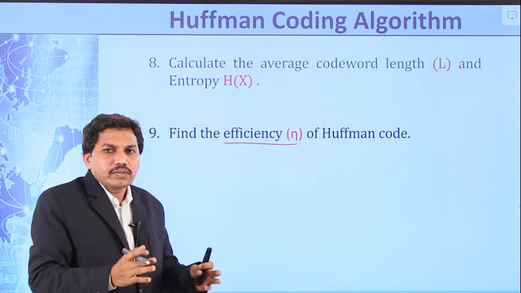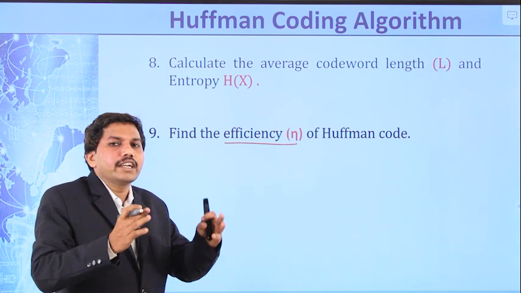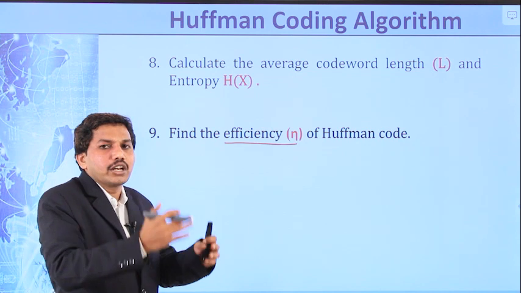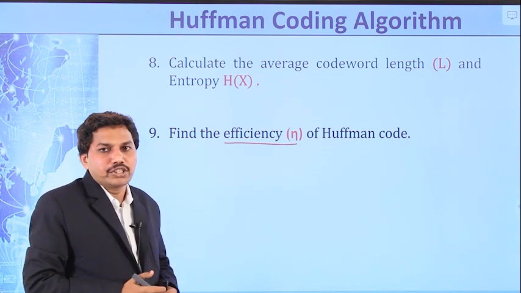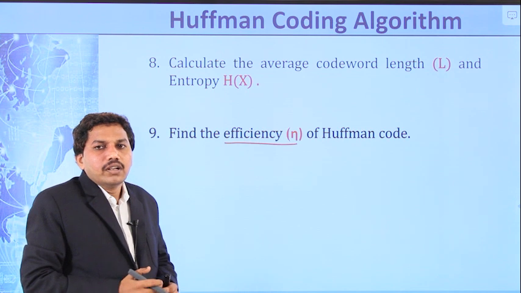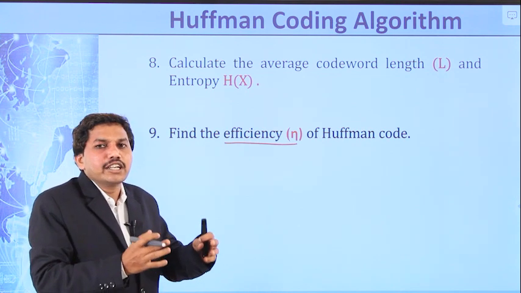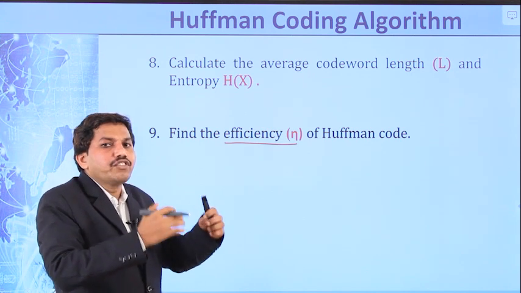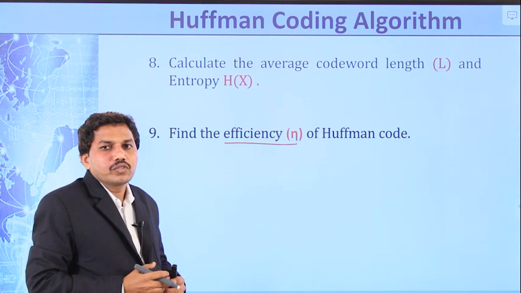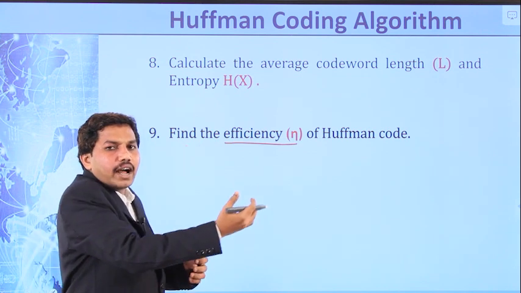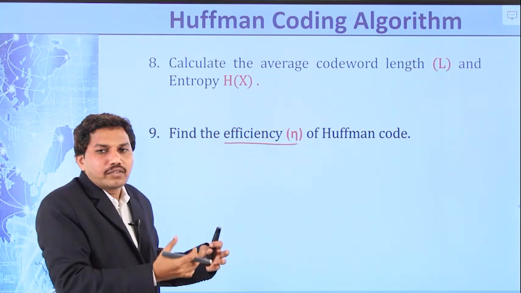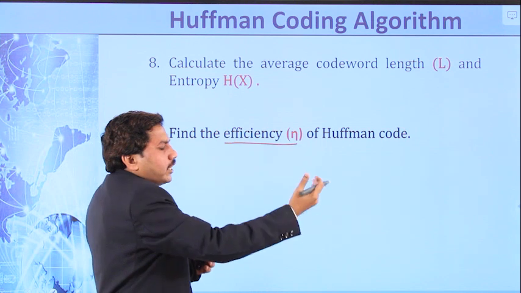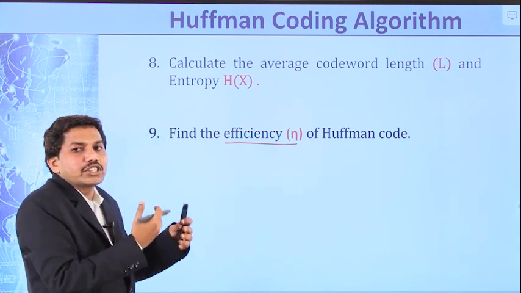So repeat this process until only two ordered probabilities remain. That means in the last column we have only two probabilities. Next step is to assign binary 0 to the upper probability and binary 1 to the lower probability of the last reduction. Okay. So now go back and assign binary 0 and 1 for each column, from right side to left side until the first column is reached.